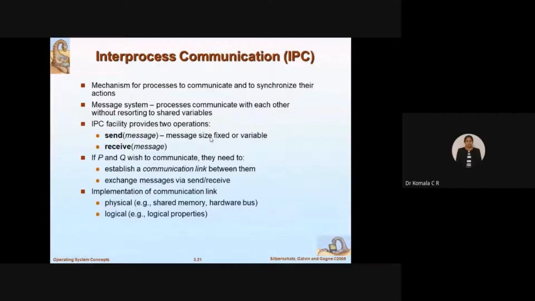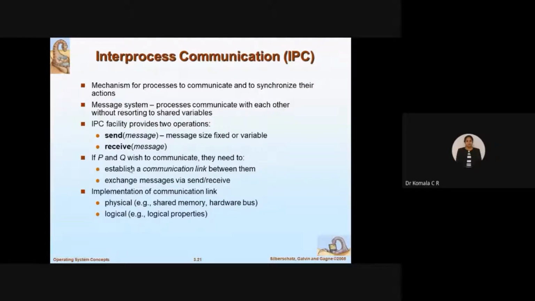Next, IPC is nothing but inter-process communication. This facility provides two operations. What are those? To have communication between processes, I need to send the message and I need to receive the message. So first is sending the message, second is receiving the message. While sending the message, what does it take care of? Message size fixed or variable. Whether I am sending a fixed size message or a variable size message.